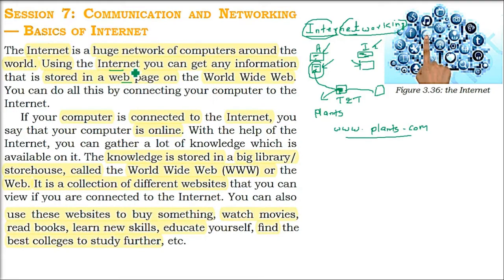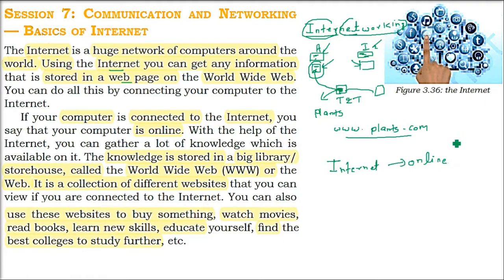So through the internet, as I said, there is a machine which has some information. This information will be kept in the form of a web page. It's a simple page, which can be opened by a web browser or web-enabled technologies. And the World Wide Web is a collection of all the pages.